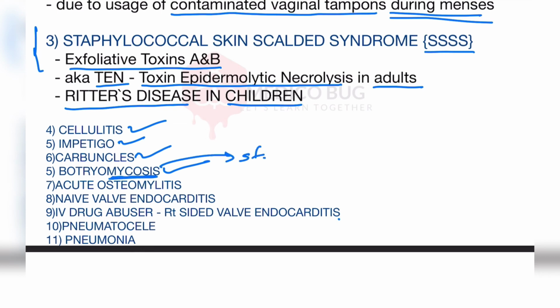We have to remember this very carefully. It can also cause acute osteomyelitis, native valve endocarditis, and particularly in IV drug abusers, right sided valve endocarditis. It can also cause community acquired pneumonia.